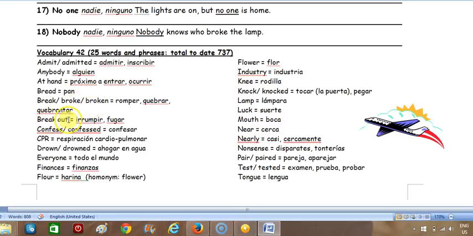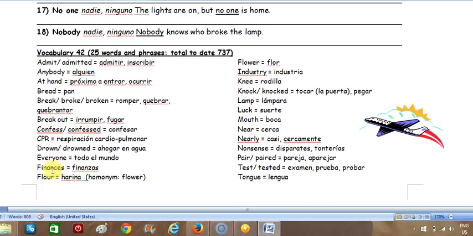Break out. Confess, confessed. CPR. CPR stands for cardiopulmonary resuscitation. Drown, drowned. Everyone.